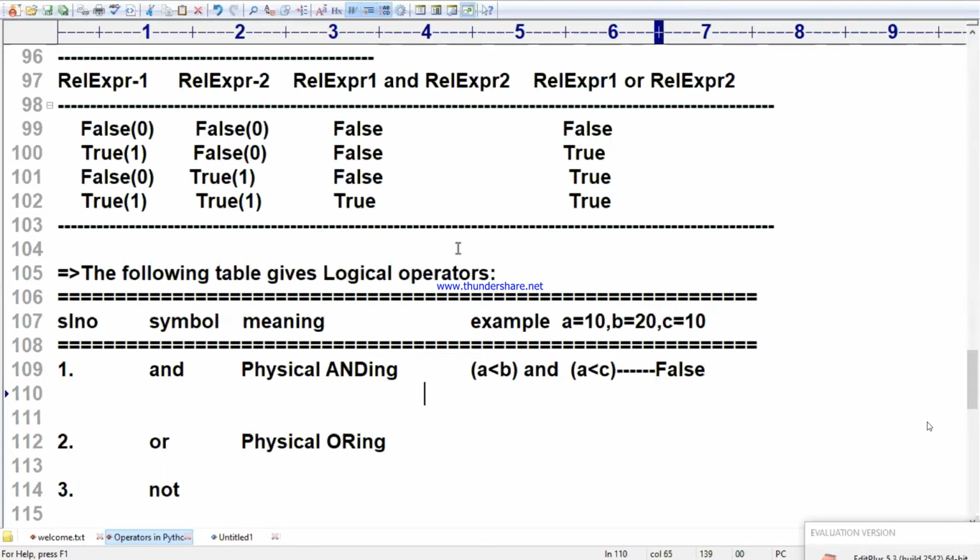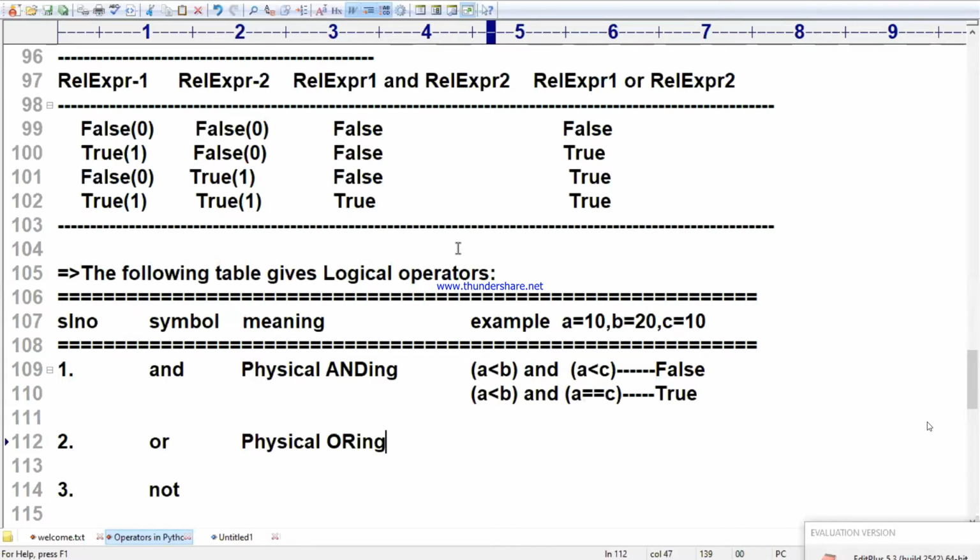One more I will write. A less than B and A double equal to C. Come on, please, the result. Yes, true. Perfect. Nice. Super.